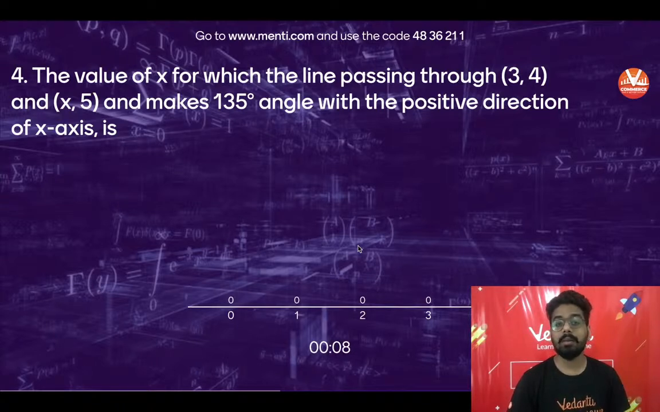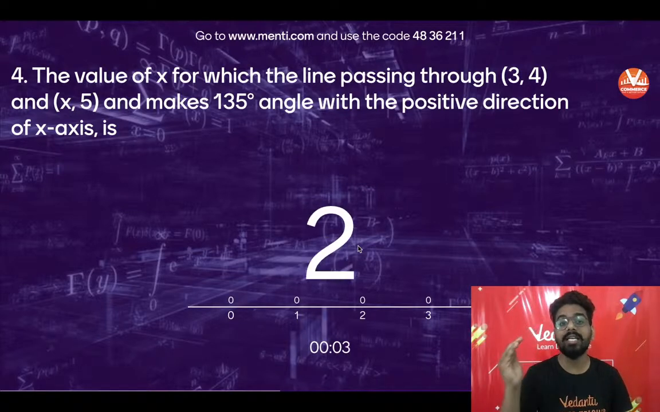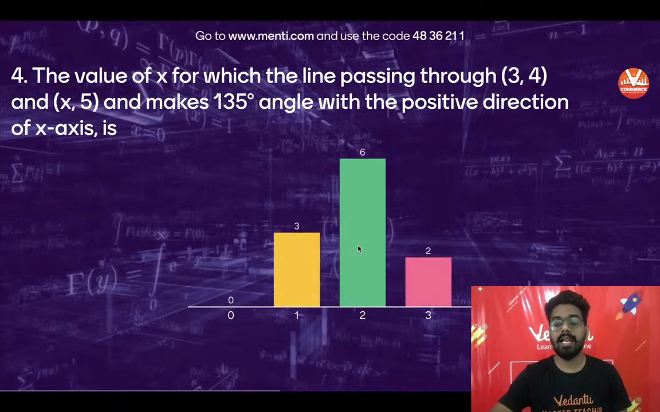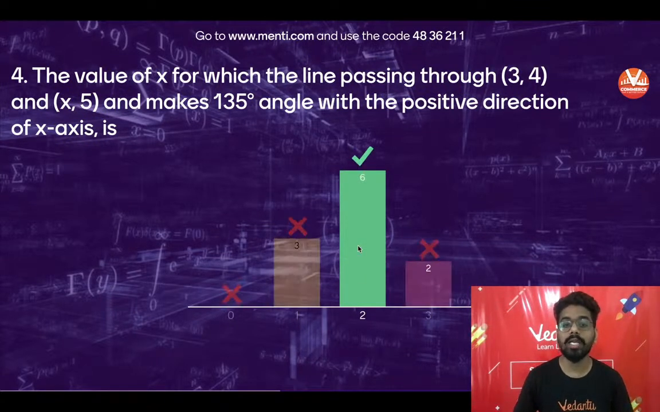तो यहां पर कितना एंगल बना रहा है? 135 डिग्री एंगल विद द पॉजिटिव, मींस एंटी क्लॉकवाइज. Okay, so time is up. 11 people have answered and only 6 people are correct. Okay, answer will be 2.